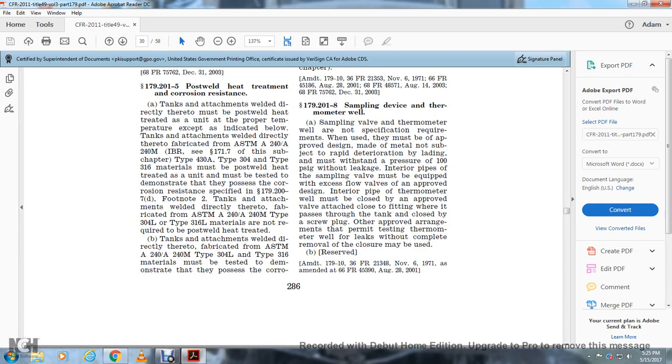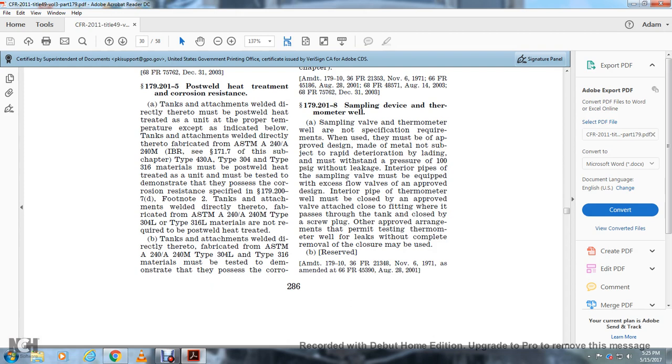Tanks and attachments welded directly thereto must be post-weld heat treated as a unit at the proper temperature, except as indicated below. Tanks and attachments welded directly thereto and fabricated from ASTM A240/A240M Type 430A, Type 304, and Type 316 materials must be post-weld heat treated. The treated unit must be tested to demonstrate that they possess the corrosion resistance specified in 179.207(d), footnote 2. Tanks and attachments welded directly thereto and fabricated from ASTM A240/A240M Type 304L and Type 316L materials are not required to be post-weld heat treated.